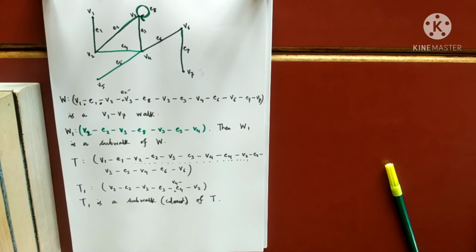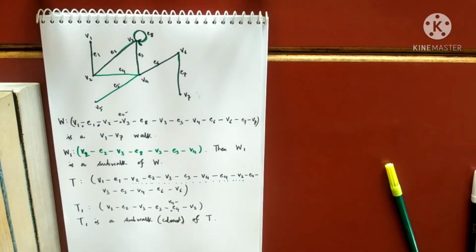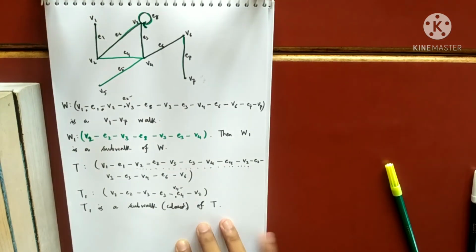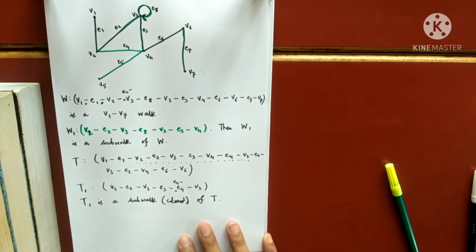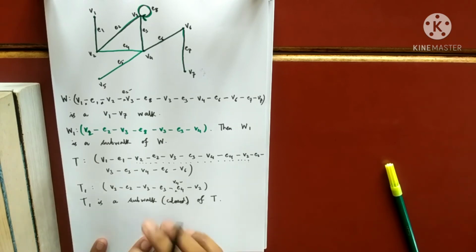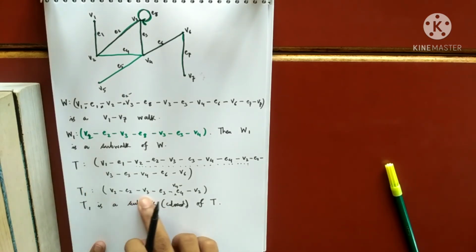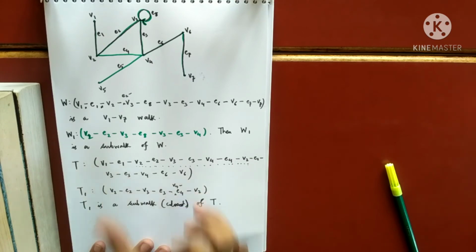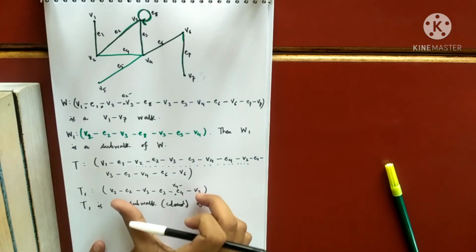Okay, T1 is a closed subwalk of T. So this T1 is present in the walk T, and this T1 is basically a closed subwalk of T. Now what I will do, try to understand my point. From this T, I will remove this closed subwalk.